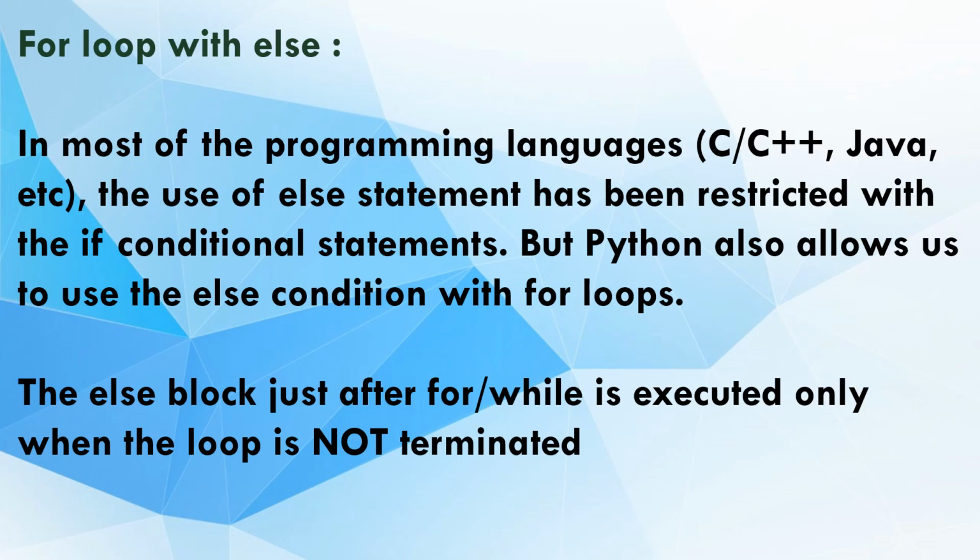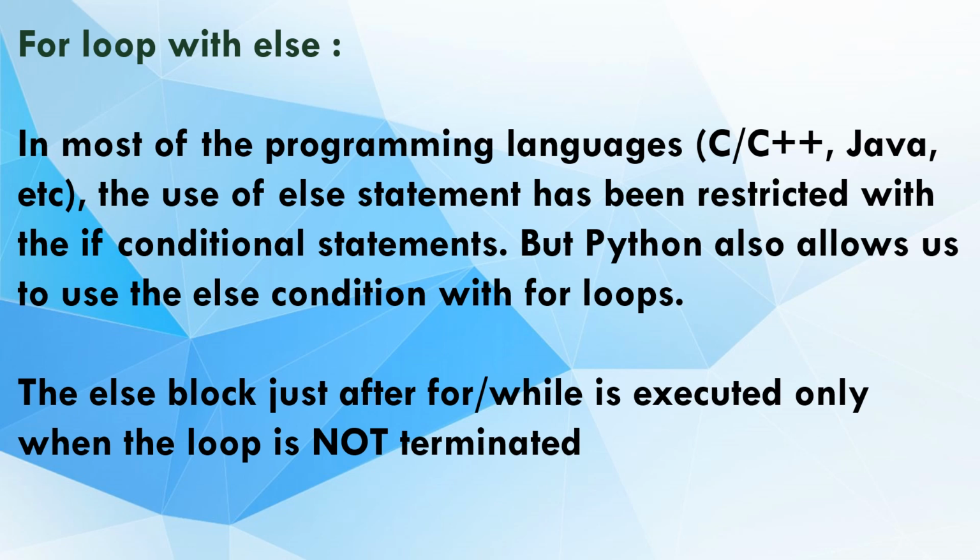In most programming languages like C, C++, Java, etc., the use of the else statement is restricted to if conditional statements. But Python also allows us to use the else condition with for loops. So let us see how a for loop with else works in Python. The else block just after for is executed only when the condition in the for loop becomes false. In Python, we can use the else statement in combination with a for loop.